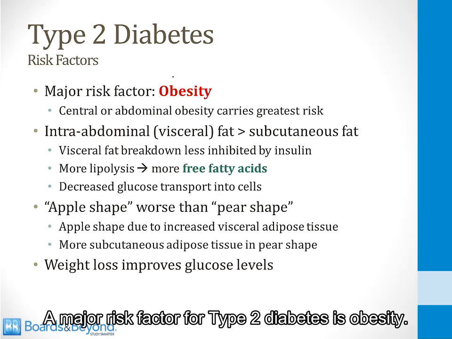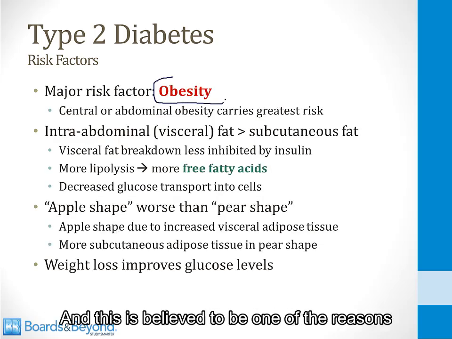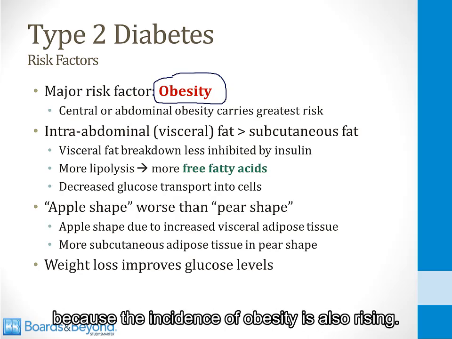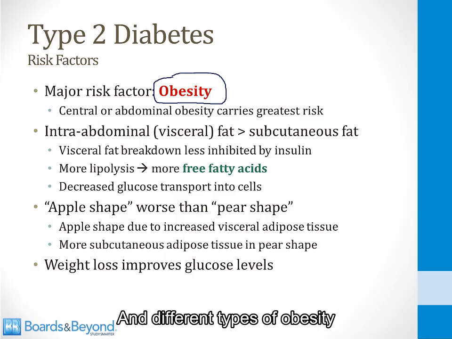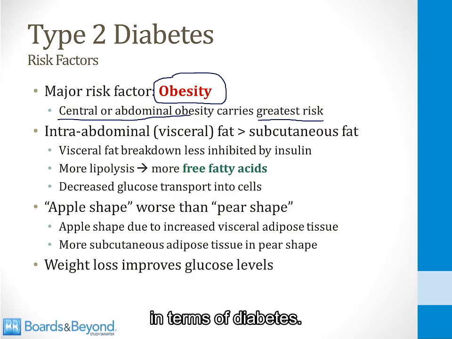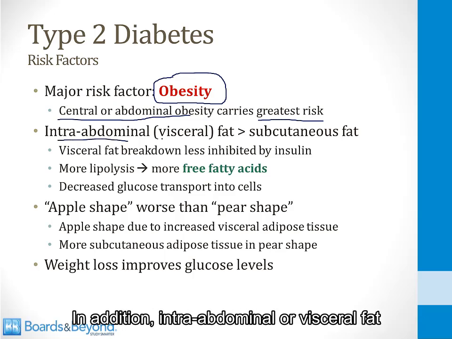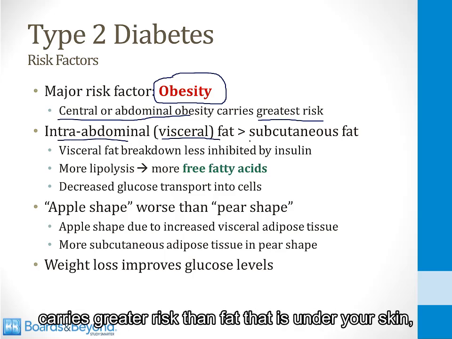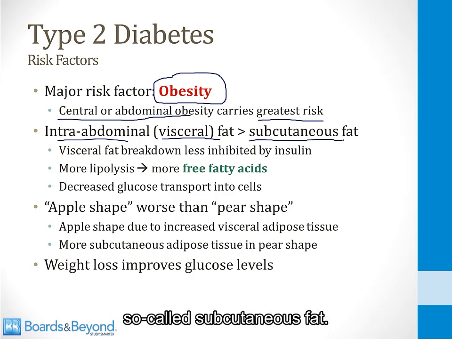A major risk factor for type 2 diabetes is obesity, and this is believed to be one of the reasons that the incidence of type 2 diabetes is rising, because the incidence of obesity is also rising. And different types of obesity carry different risks for diabetes. Central or abdominal obesity carries the greatest risk in terms of diabetes. In addition, intra-abdominal or visceral fat around your organs inside your abdomen carries greater risk than fat that is under your skin, so-called subcutaneous fat.